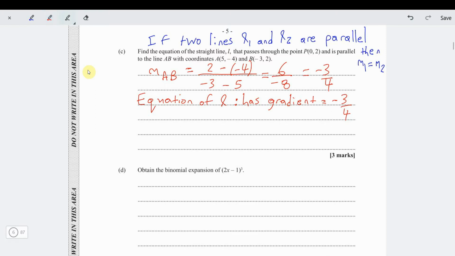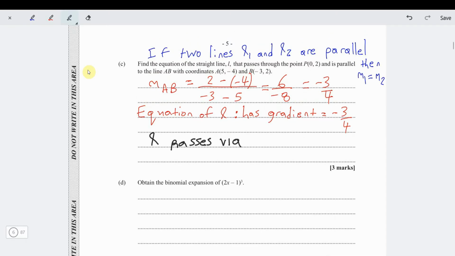So in that case now, we can say, alright, now L passes through which point? L passes through 0, 2. And so if L passes through 0, 2, that means the equation of L is given by y is equal to negative 3 over 4 x plus 2. That's your equation for L. That's the answer. Nice.